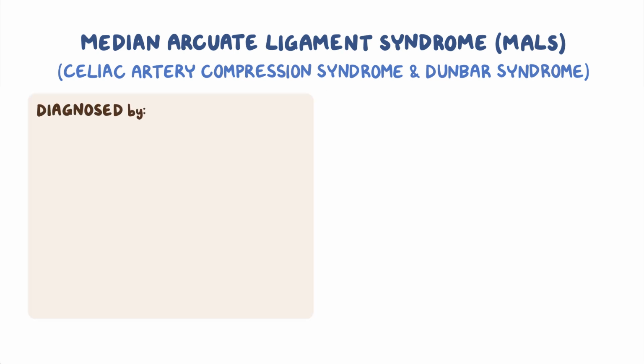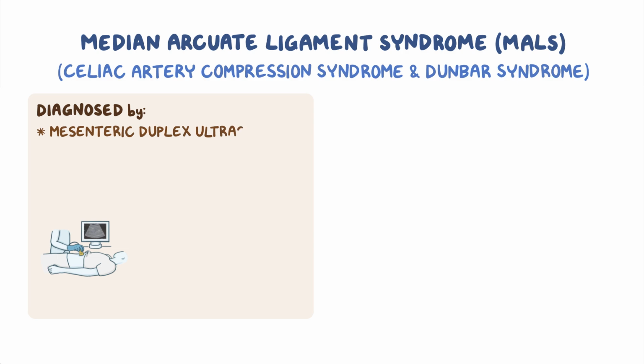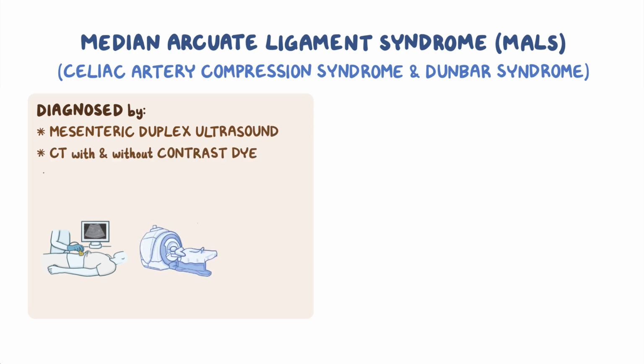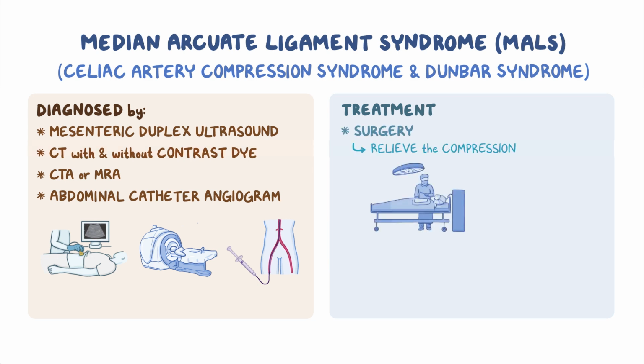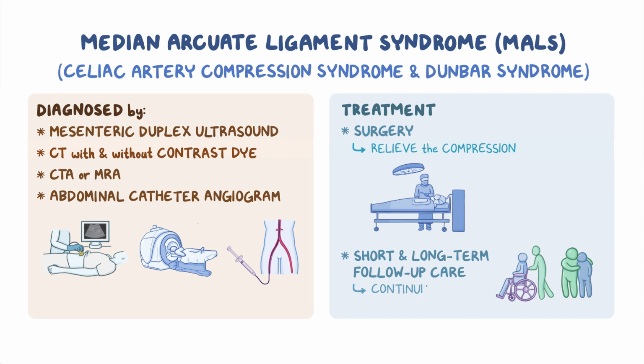MALS is diagnosed by clinical symptoms and the exclusion of other causes of similar symptoms. Specific diagnostic tests are a mesenteric duplex ultrasound, CT scan with and without contrast dye, CTA, MRA, or with the gold standard, an abdominal catheter angiogram. Treatment includes surgery to relieve the compression. Short and long-term follow-up care is recommended for continuity of care.